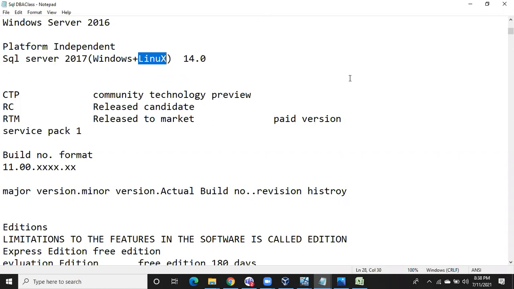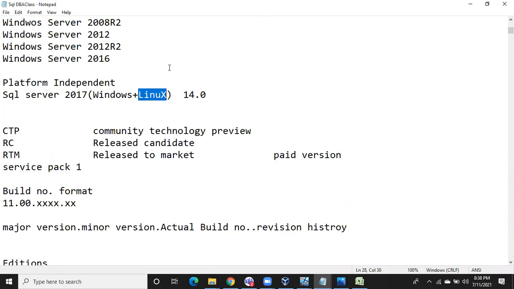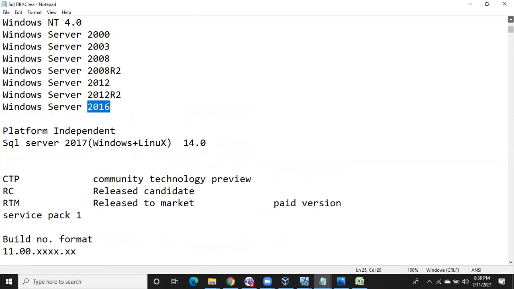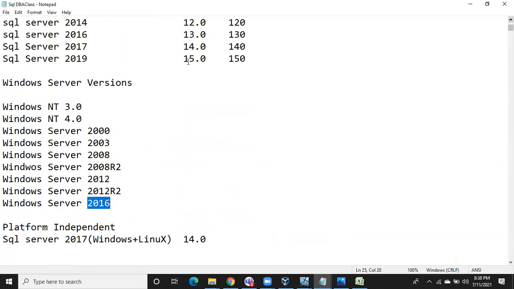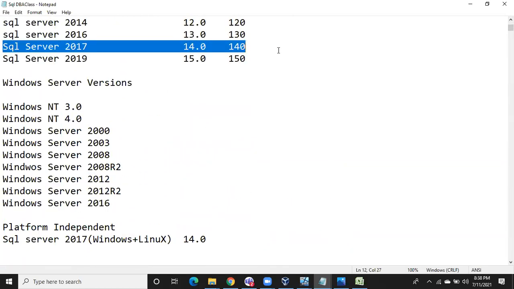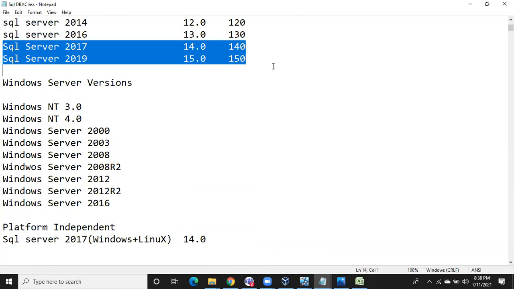We are going to use Windows Server 2012. I'll set up Windows Server 2012 and Windows Server 2016 also. In our practice, we are going to use Windows Server 2012 and Windows Server 2016, and for SQL Server we are going to use SQL Server 2017 and 2019. These are the latest versions, right? So we are going to install 2017, 2019, and we are going to install Windows Server 2012 and Windows Server 2016 as operating systems.